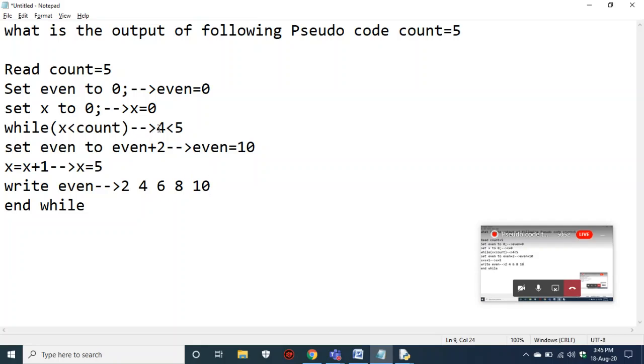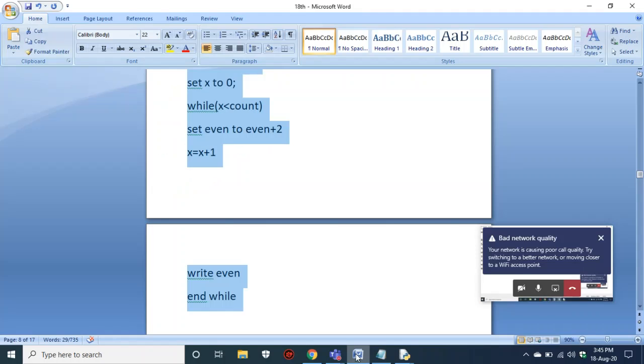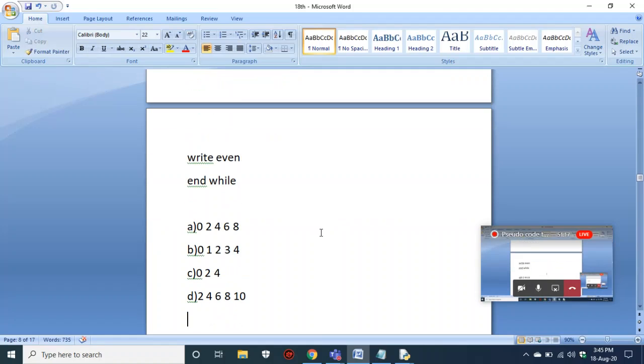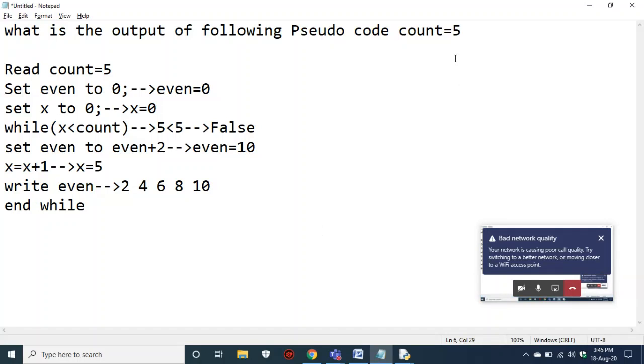Now again it went to the top of the loop with 5. Now the condition became false. At this point the condition became false, which means the loop has been broken. So finally, what are the values we have printed? 2, 4, 6, 8, 10. These are the values we have printed. Let us see. Yes, 2, 4, 6, 8, 10. These are the values printed by using this code snippet. If the value has been changed, then you have to repeat the code until the condition becomes false.